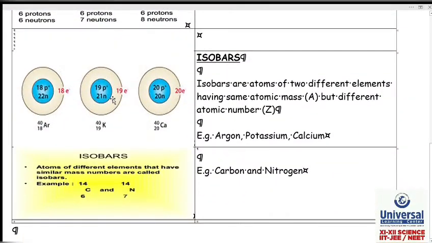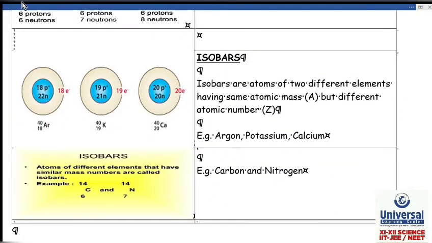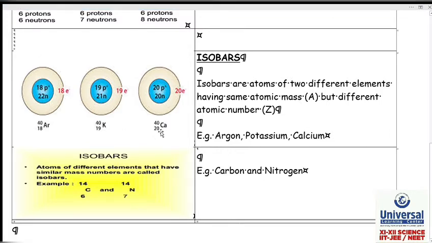Now next, isobars. Just now we have seen same atomic number, different mass numbers. But many times you will come across elements where the atomic number is different but their atomic mass is the same, meaning the number of protons and neutrons together is the same. Atomic number is different and atomic mass is the same. So they are called isobars.